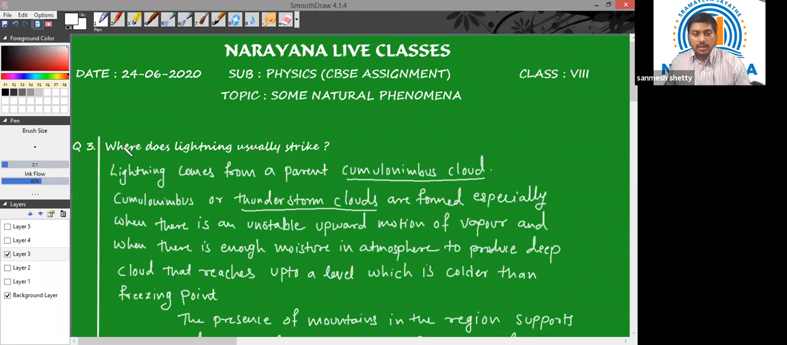So lightning comes from a parent cumulonimbus cloud. This cloud is also known as a thunderstorm cloud, and is formed especially when there's an unstable upward motion of vapor and when there is enough moisture in the atmosphere. So if there's enough moisture, it is a favorable condition to produce deep clouds that reach up to a level which is colder than the freezing point. Just now I have discussed.